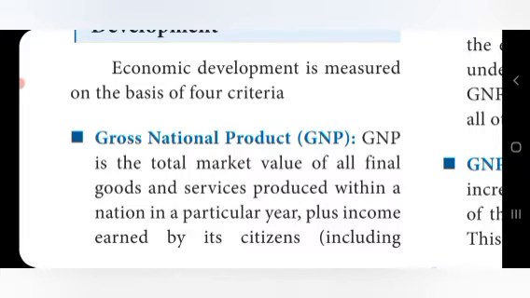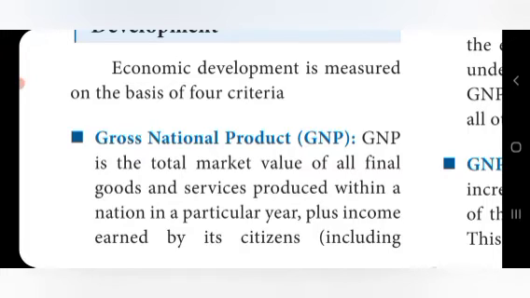So, the first one is GNP. GNP is the total market value of all final goods and services produced within a nation in a particular year. We know that already, isn't it? GNP is the total market value produced in a year. The goods and services produced within a year are called GNP, plus income earned by the citizens, including income of those located abroad, minus income of foreigners.